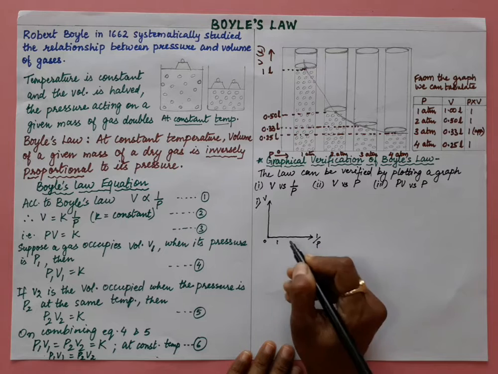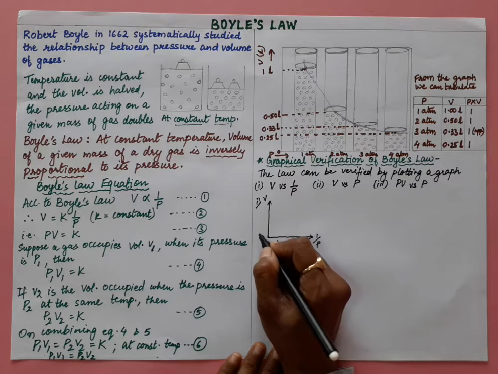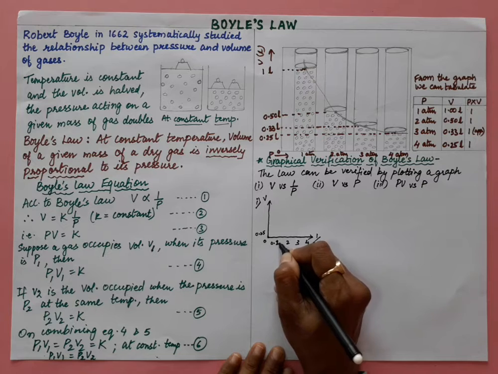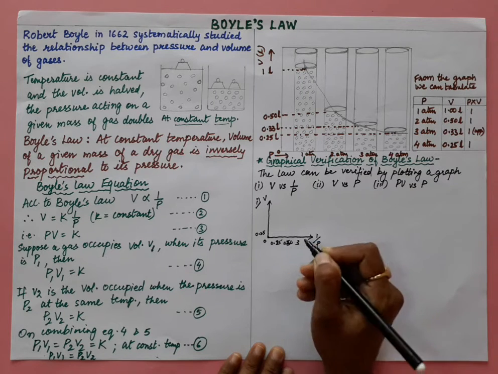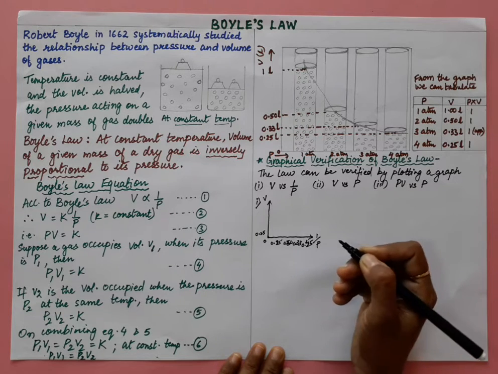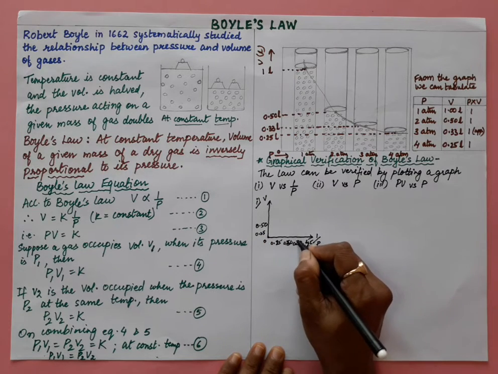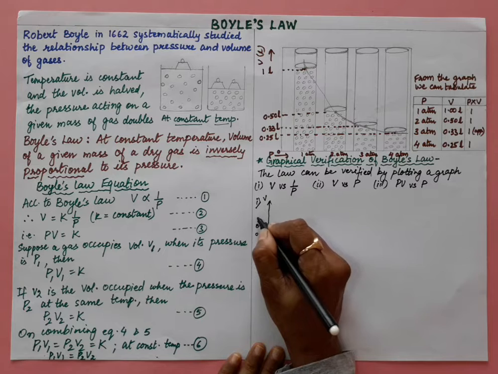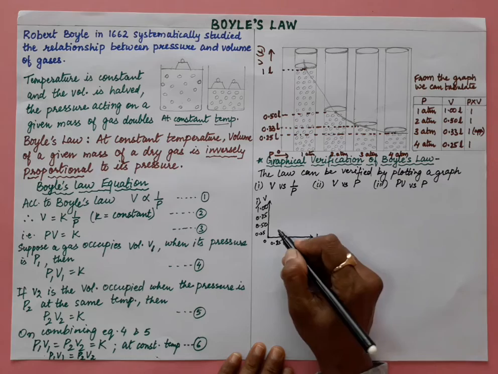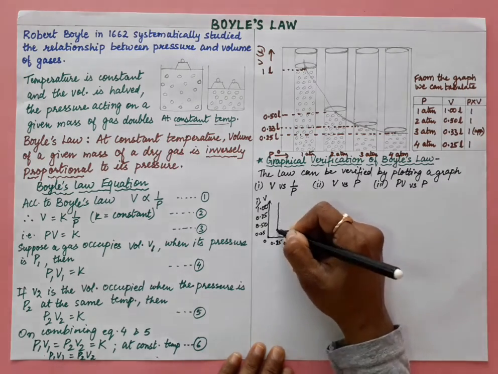Suppose pressure is 1, 2, 3, 4 atmospheric pressure, and 1 upon P is 1, 0.50, 0.33 and 0.25. When you plot this graph, we will always get a straight line.